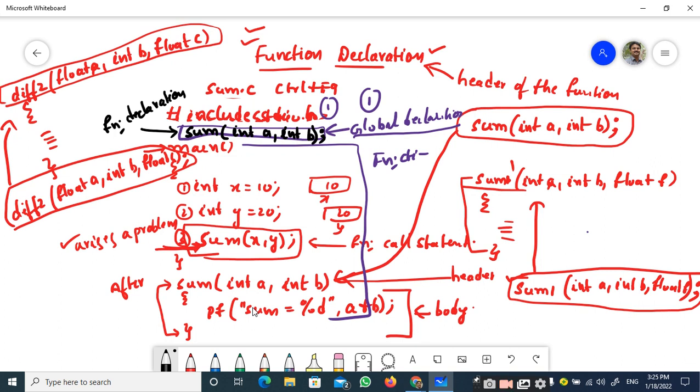Let us see what happens when we give the function declaration, right? As we know, whenever you press Ctrl+F9, the compiler will start executing from the first statement and it will search for the main function. That's a different case. First it will execute this preprocessor directive, before compilation itself.